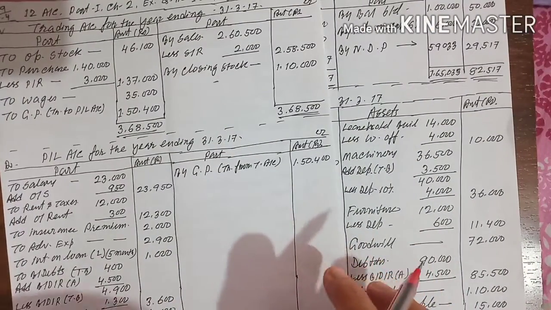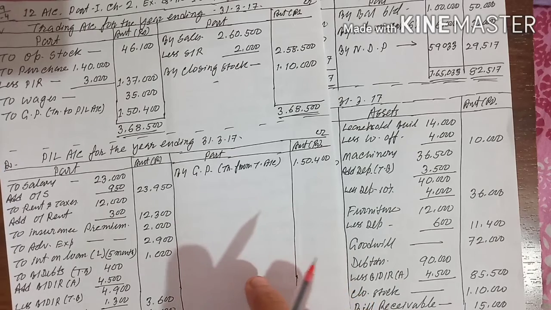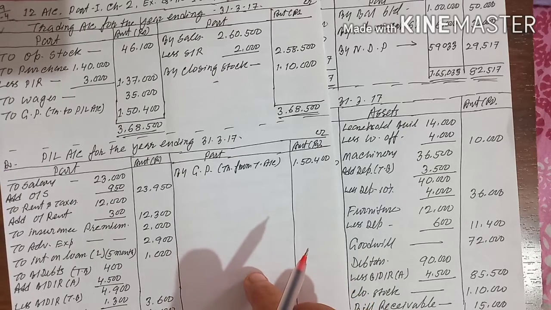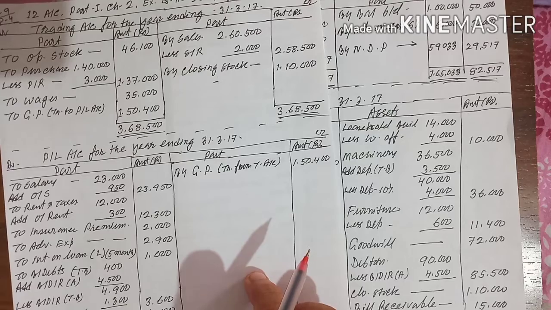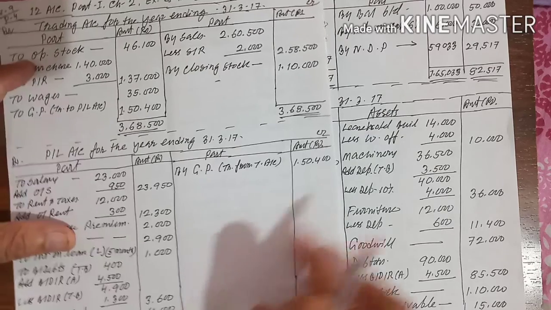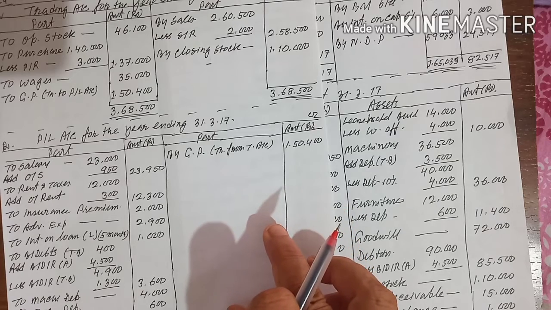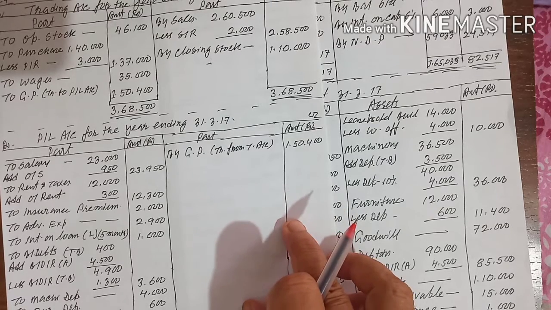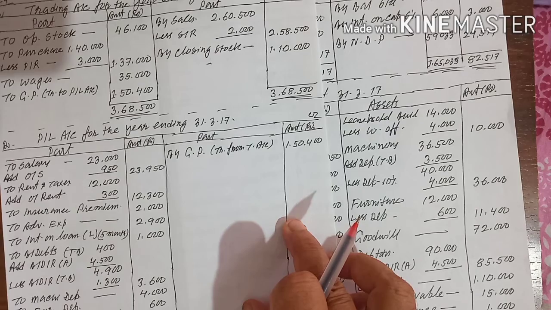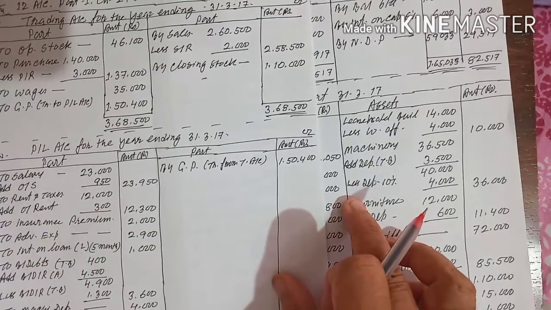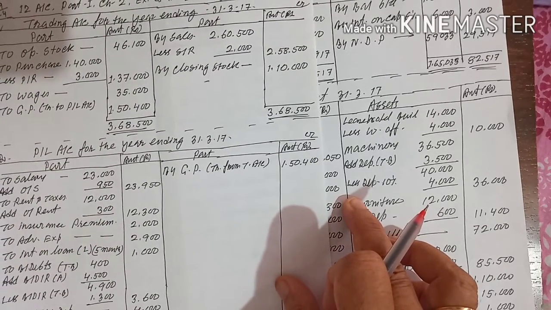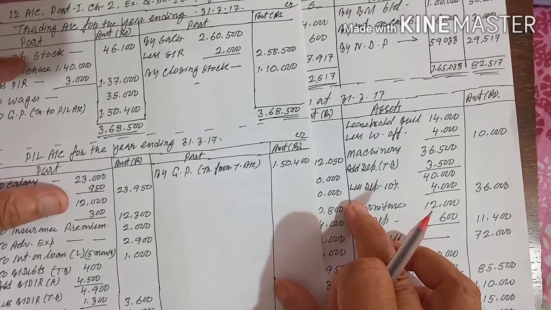First adjustment: closing stock of rupees 1,10,000 having a market value 20% more than its book value. 20% more than its book value, so we will not calculate the 20%, because if you calculate 20%, it will come to more than 1,10,000, but I want the lesser one.